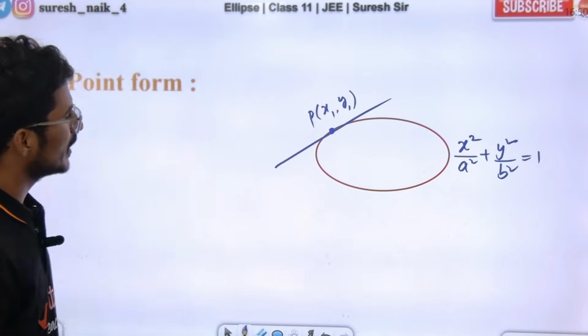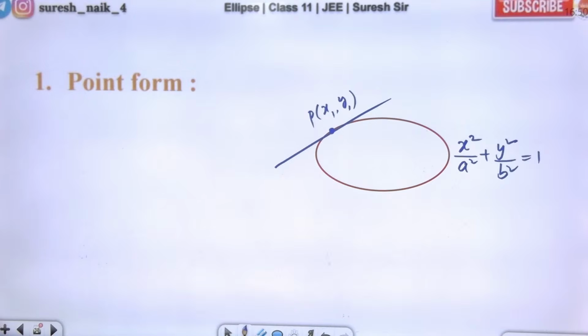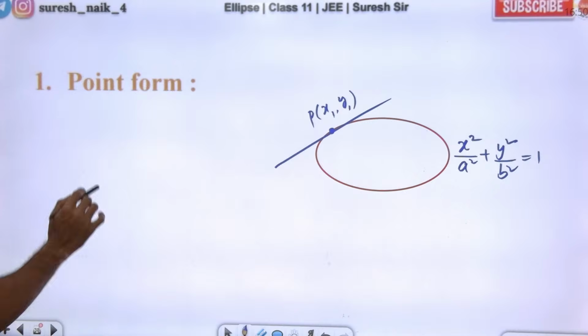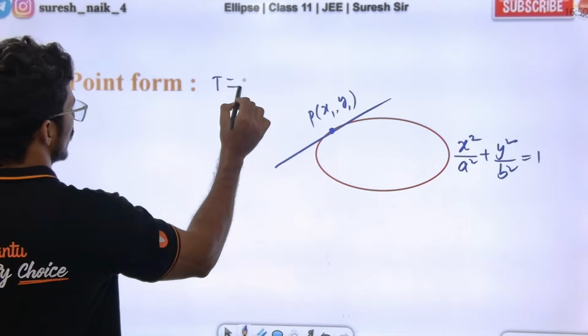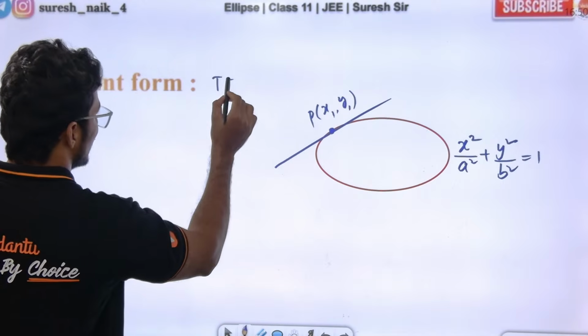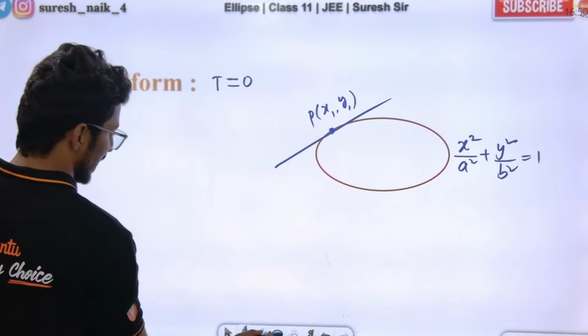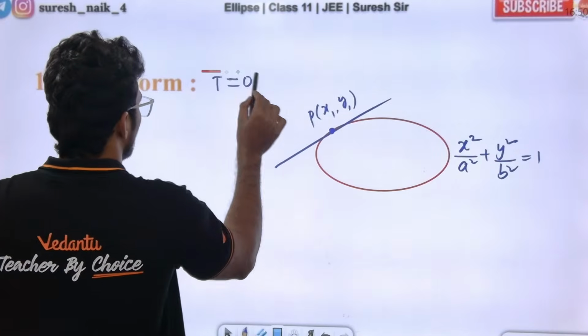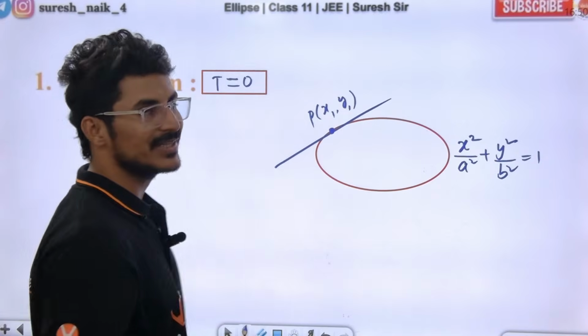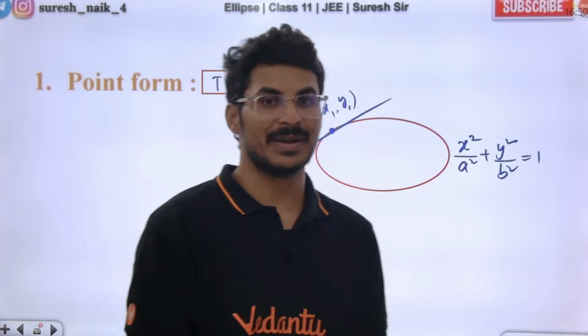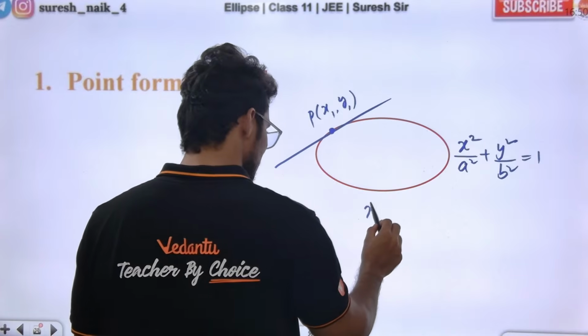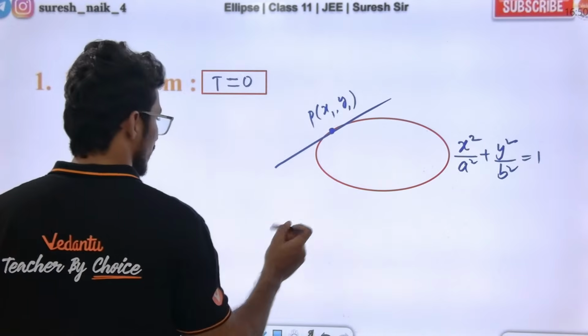Sir, if a point is given, how do we write the tangent equation in point form? Simple, we just need to do T is equal to 0. What I need to do is T is equal to 0. Sir, what does T mean? In parabola, circles, every chapter I have applied the same method, the replacement method. What is the replacement method? You replace x square with what basically?